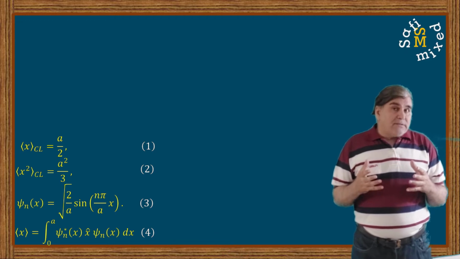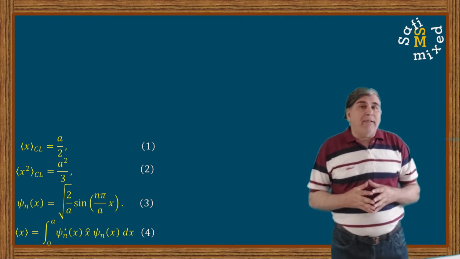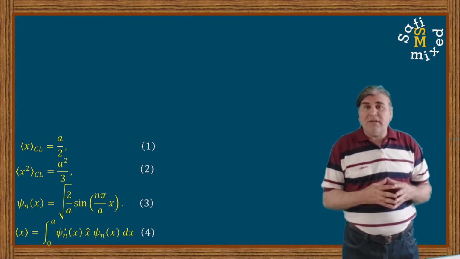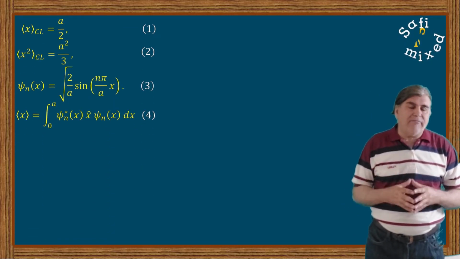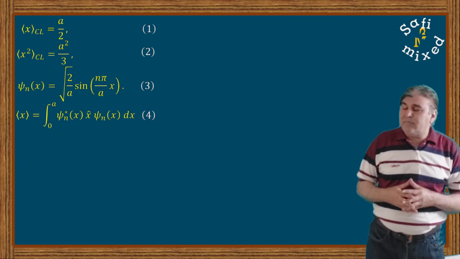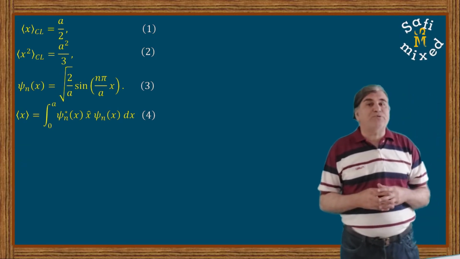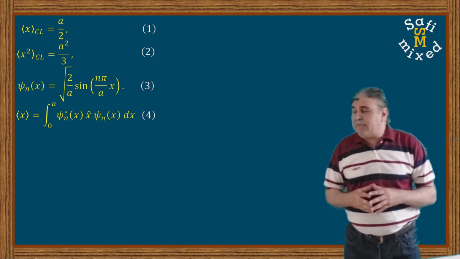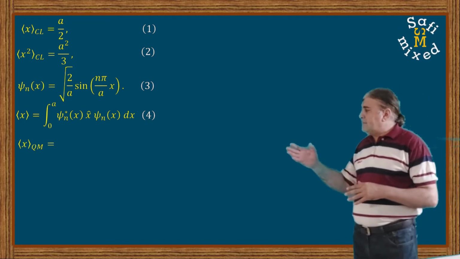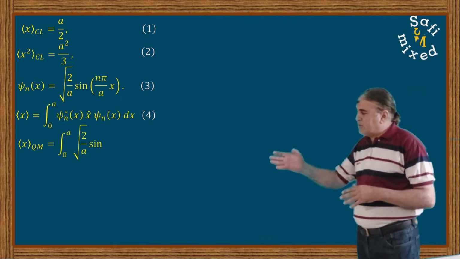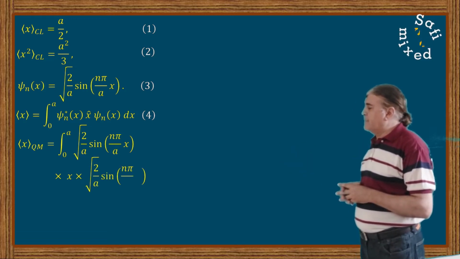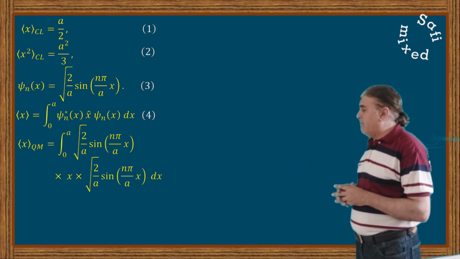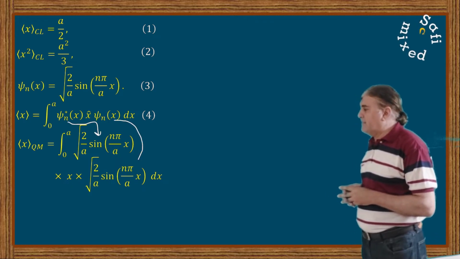Since for standard infinite potential well, the wave function is real, taking the conjugate of the wave function is in fact meaningless, but still we follow the standard procedure. If we substitute the values, I can write the expectation value of position into this form, where I have just substituted the values for psi n star of x and psi n of x.